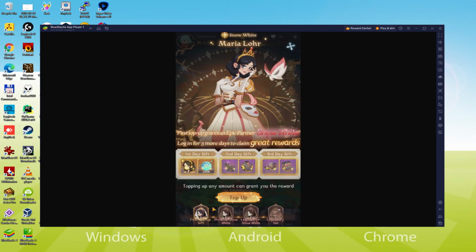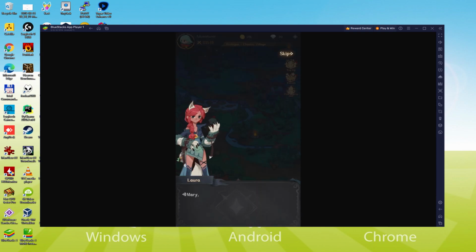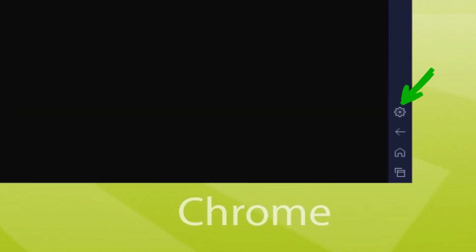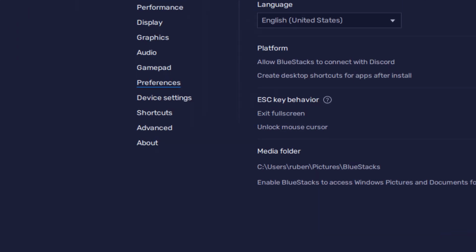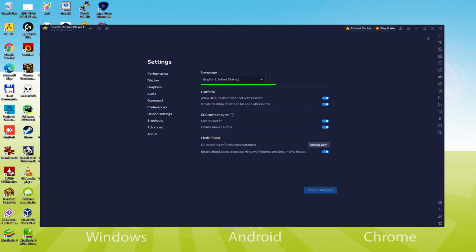In some cases it occurs that your emulator is presented in the incorrect language, for example, in Chinese. Then to set it up in the right language we browse here to the cogwheel. So right here within many other options, we just click on the Language drop down. We are able to determine the language we like, English, Chinese, and so on. As soon as the language is selected, we could save, the emulator will reboot, and the game, next time we launch it, will as well be in the specified language.